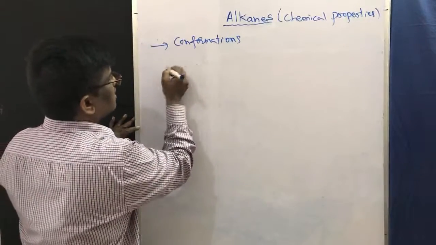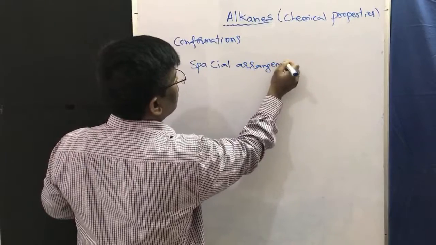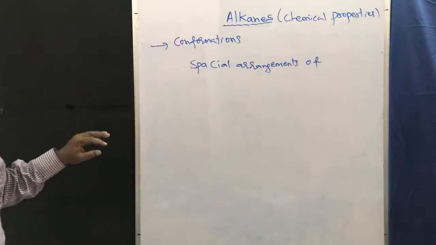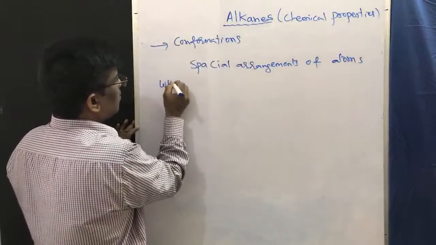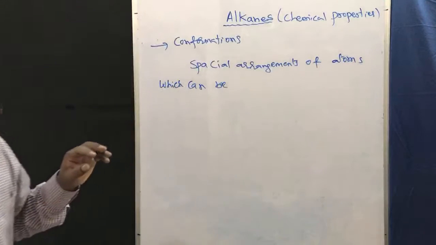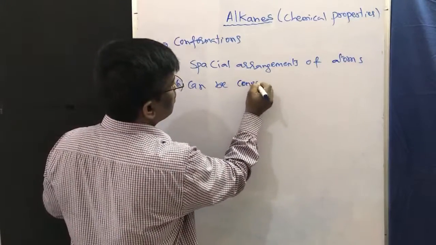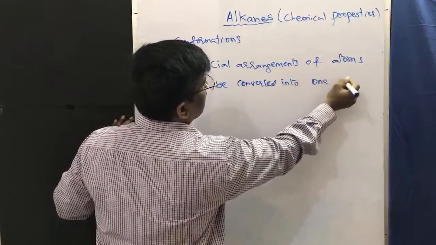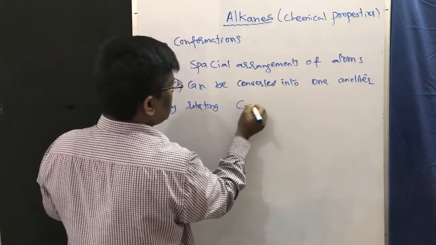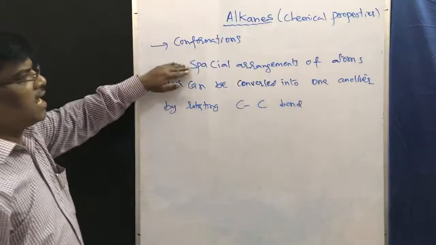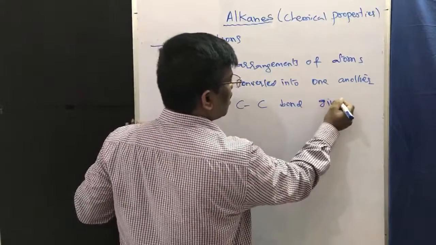What are conformations? Spatial arrangement of atoms which can be converted into one another by rotating the C-C bond gives conformers.